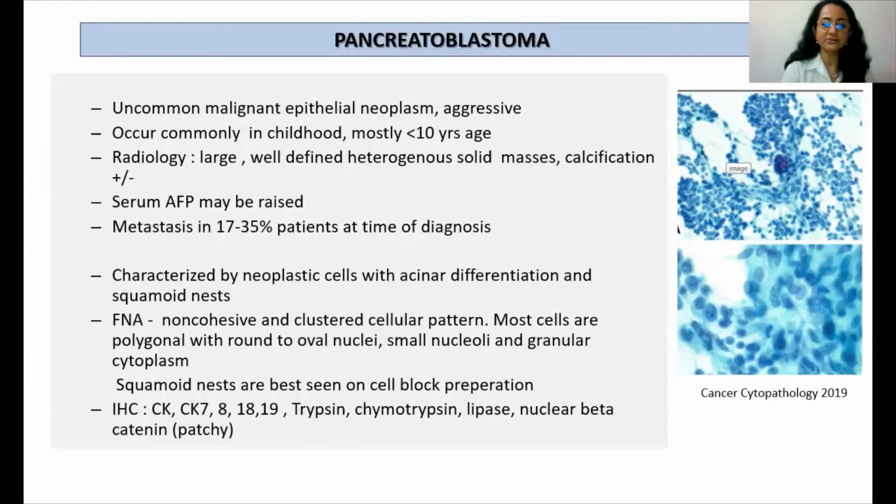On FNA, these neoplastic cells are seen as singly dispersed. The smears are cellular, with blastoid-appearing cells with small nucleoli and granular cytoplasm. The squamoid nests are best seen on the cell block preparation. On immunohistochemistry, they are positive for the cytokeratins, trypsin, chymotrypsin, lipase, and may show patchy beta-catenin nuclear positivity.